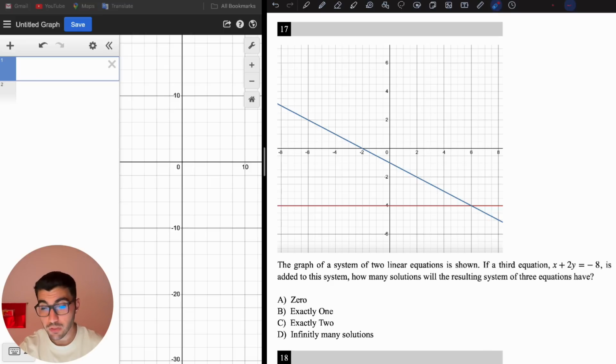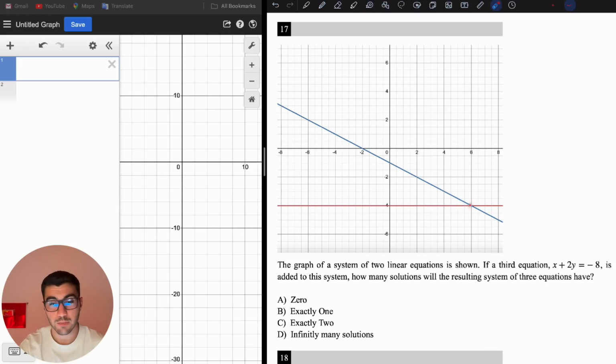Well, we can't. Can you find two points that are on all three lines? First of all, to be on all the three lines, it has to be on these two lines. So there is only this point that is on these two lines. So we can have only one point that is on the three lines. It has to have either one solution or no solution.